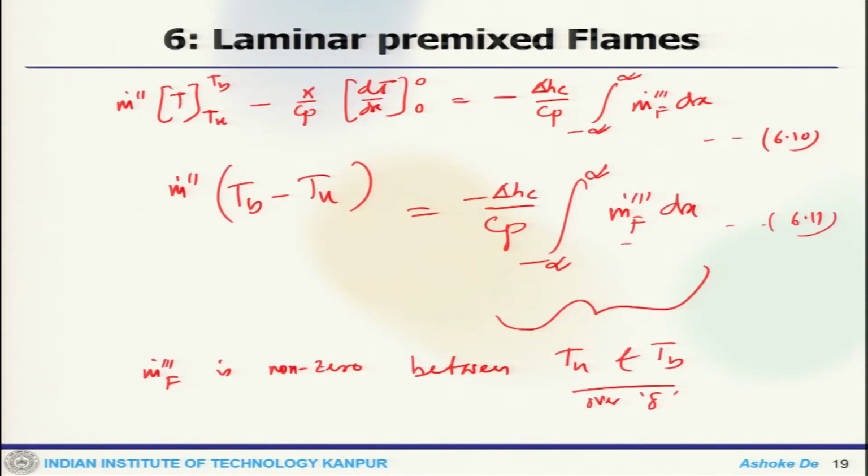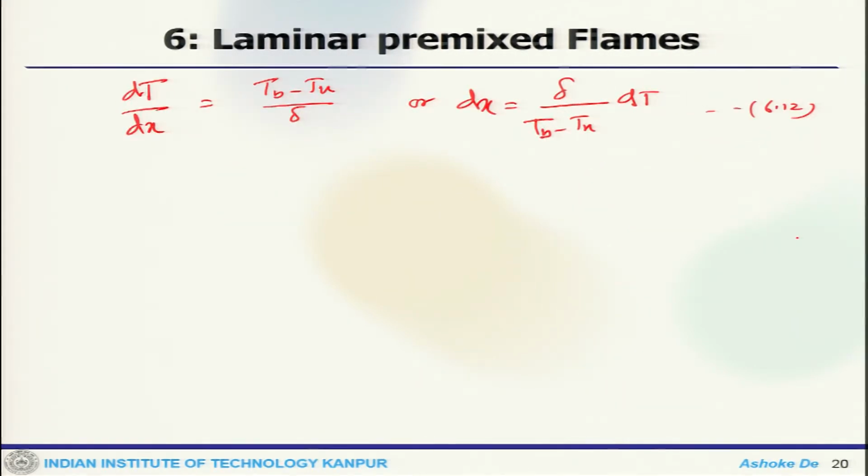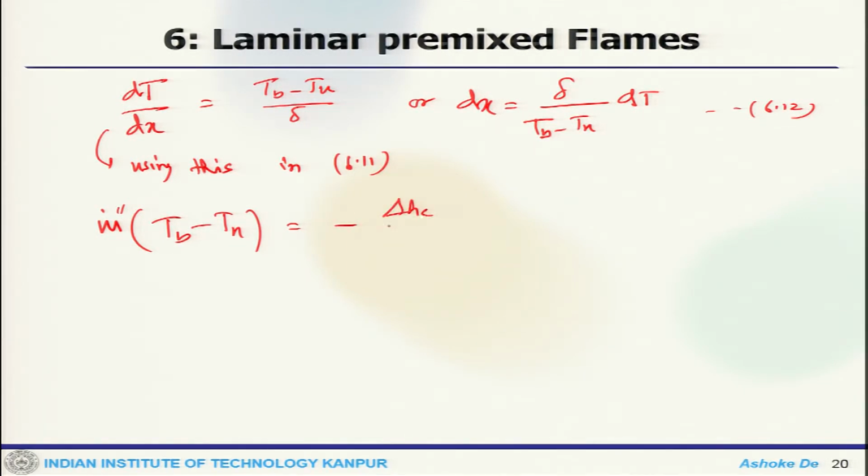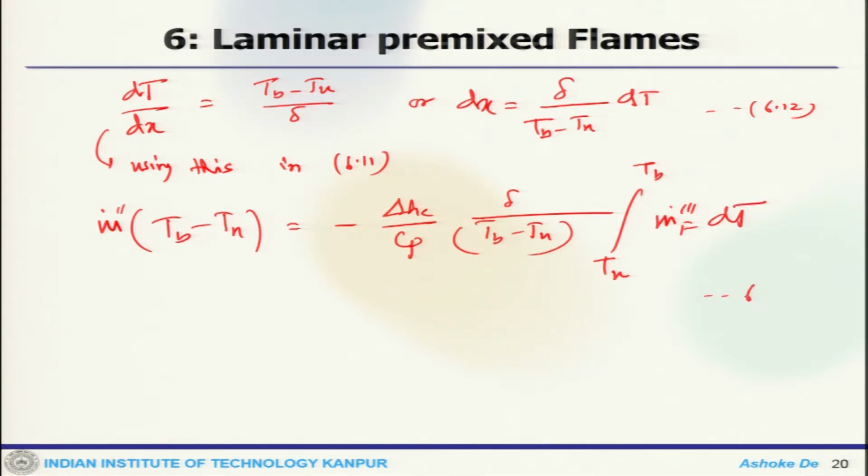Now, this one if we use here in 6.11, then what do we get? Using this in 6.11, we get Tb minus Tu equals minus delta is C, delta by (Tb minus Tu), integral from Tu to Tb dT. So, we switch the limit of the integration from the spatial coordinate to the temperature coordinate.